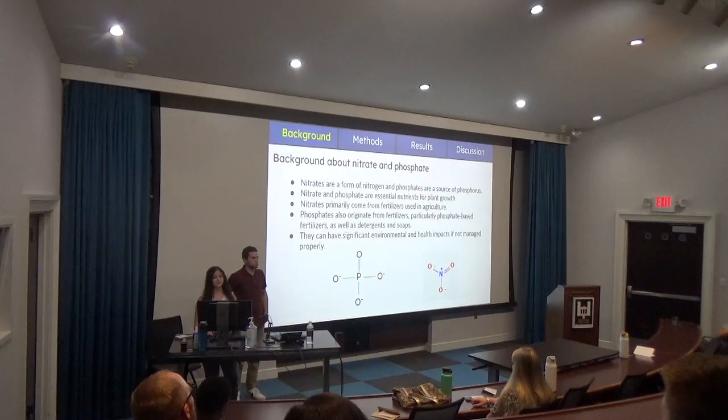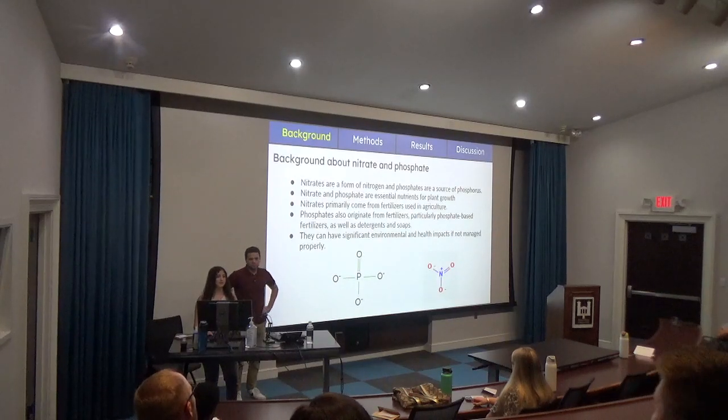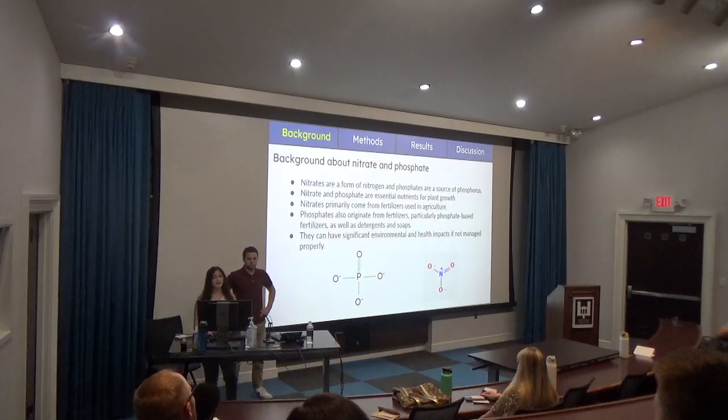Nitrate and phosphate are essential nutrients for plant growth in agriculture. Nitrates primarily come from fertilizers and phosphates primarily come from fertilizers and detergents and soaps. Although they both have important impact on agriculture and they help with plant growth, if they are in excessive amounts, they can have significant environmental and health impacts if not managed properly.